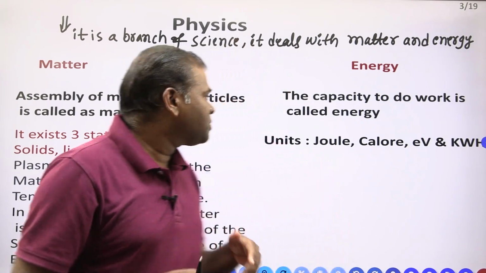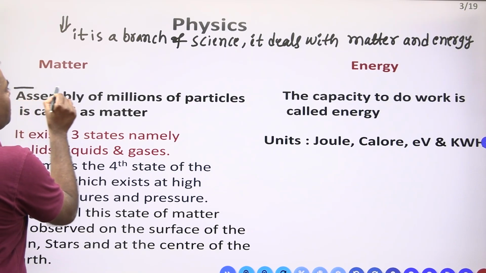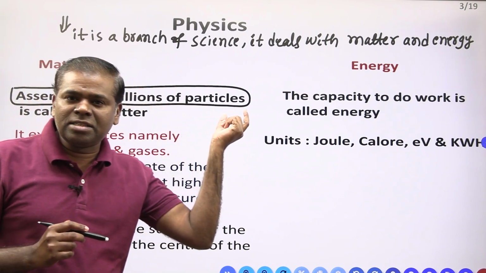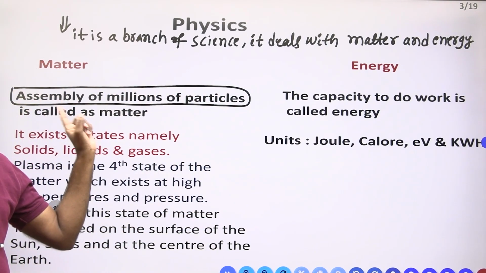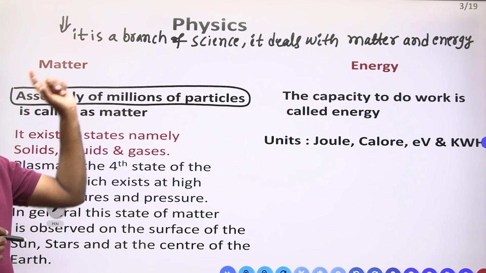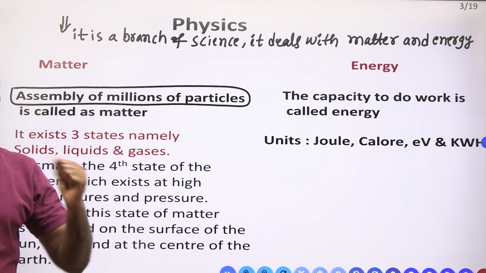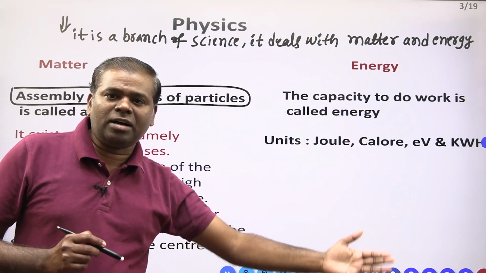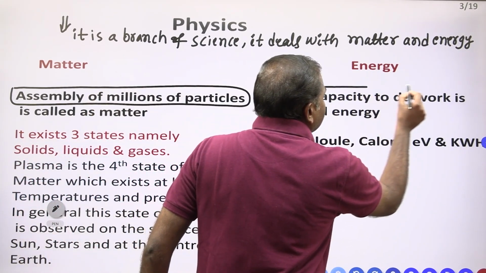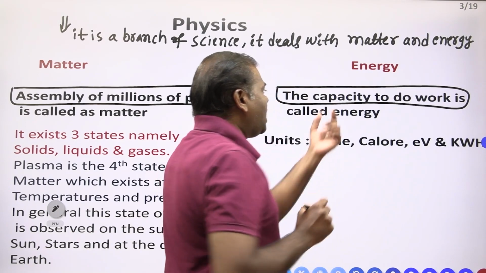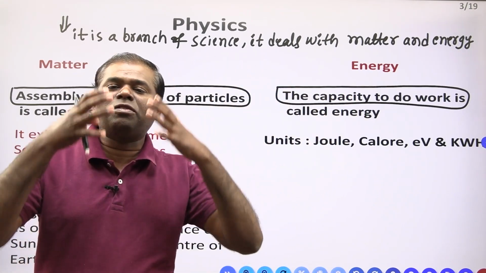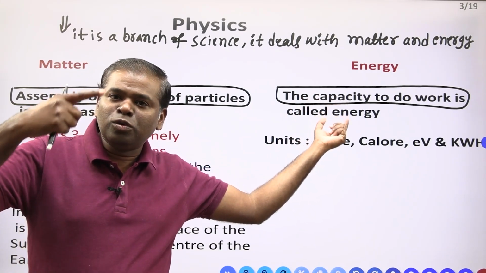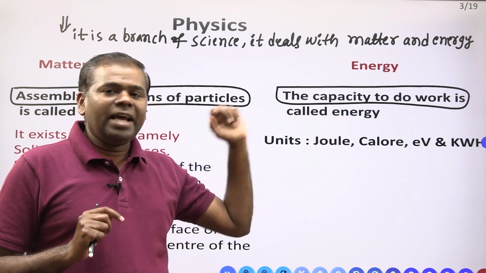What is matter? Matter we call an assembly of millions of particles. What is energy? Energy means the capacity to do some work. The capacity to do some work, we call it energy.